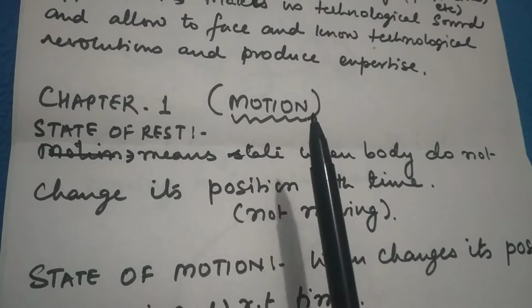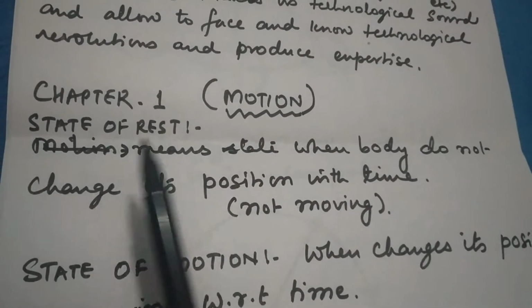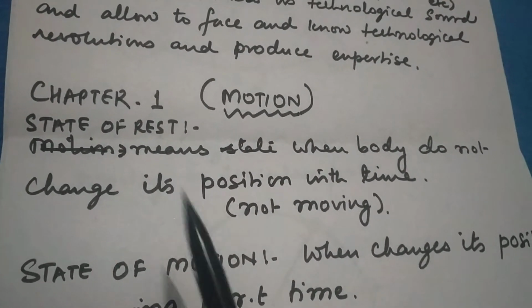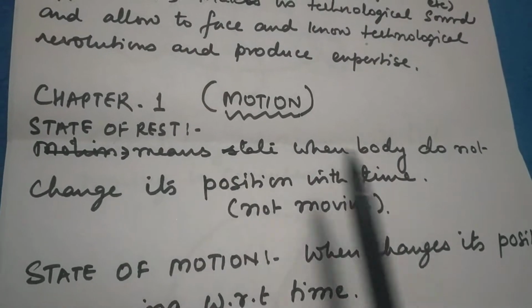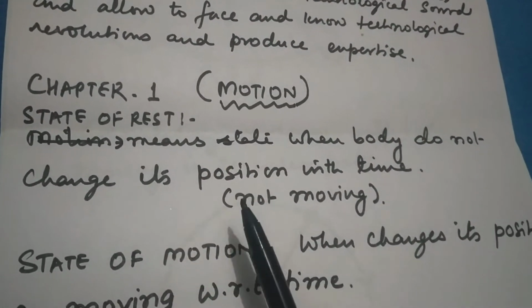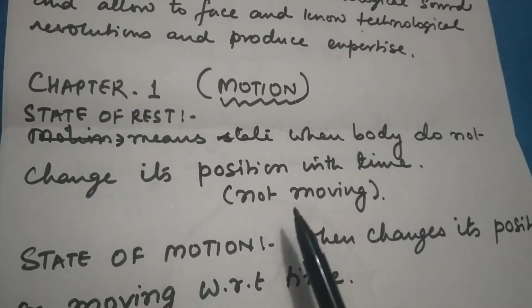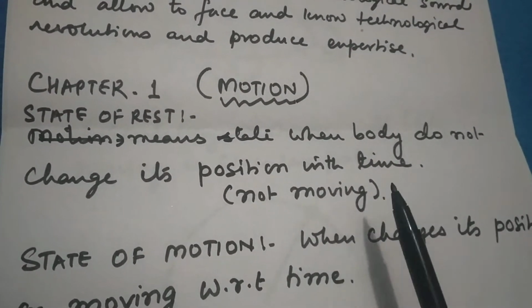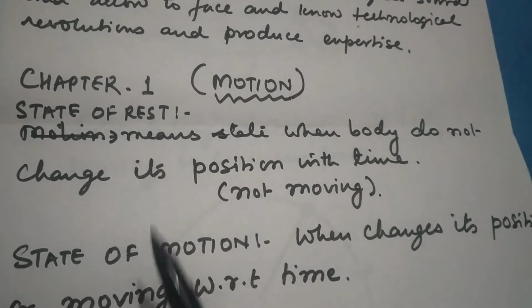When we talk about motion, there are two words. One is called state of rest and another is called state of motion. State of rest means the state when the body does not move or change its position with time. Actually, it is not moving. It is at rest. So it is state of rest.